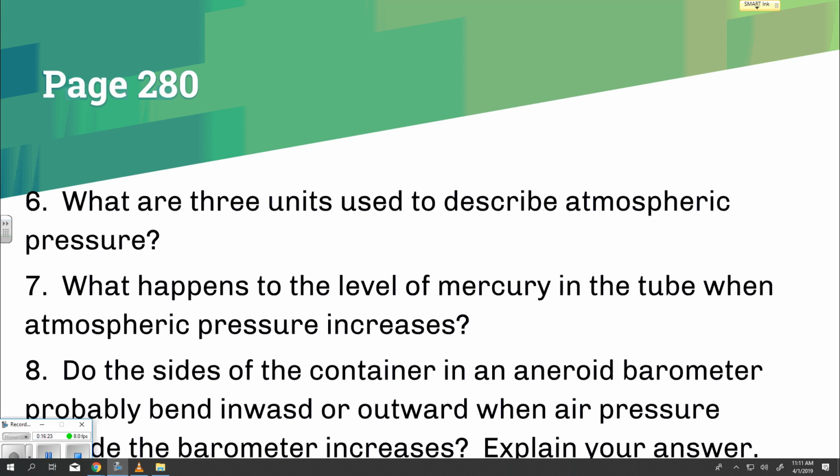Left-hand side of the diagram. This scale shows how high the mercury has risen in the tube. Bottom left, when atmospheric pressure increases, more mercury is pushed up into the tube. Right side, in a mercurial barometer, the height of mercury in a tube indicates atmospheric pressure.